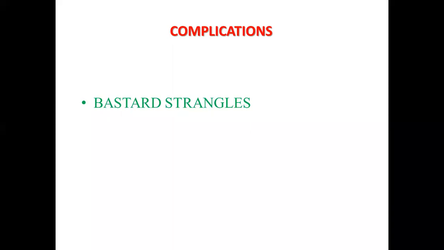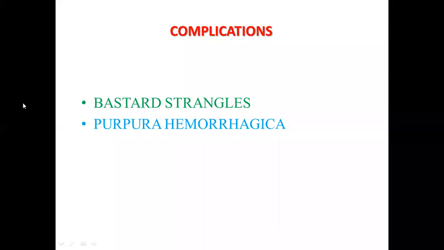So what is bastard strangles? It is a dissemination of the bacteria and its affection to the different visceral organs and the different lymph nodes of the body. Severe condition. Next is purpura hemorrhagica. You must be knowing this term. What is this? This is widespread pinpoint or ecchymotic hemorrhages all over the body. Any condition which causes aseptic vasculitis leading to widespread pinpoint or ecchymotic hemorrhages all over the body is called purpura hemorrhagica, and it is basically immune mediated.